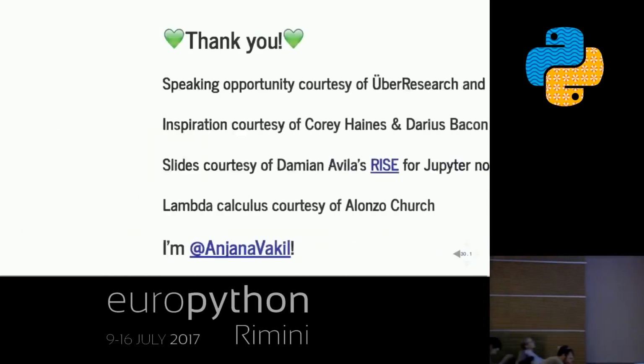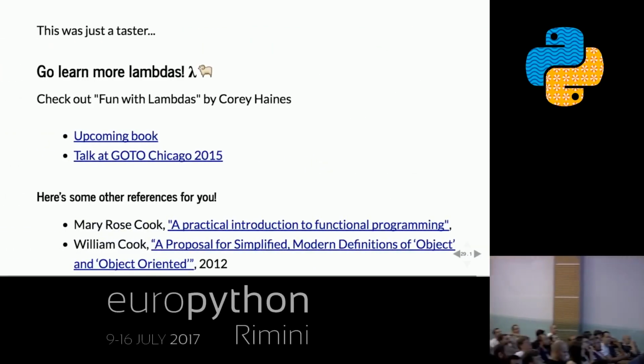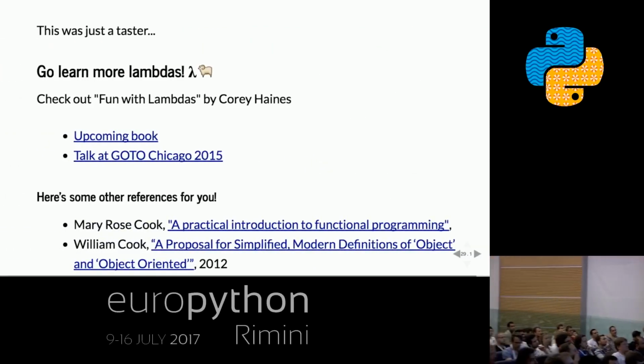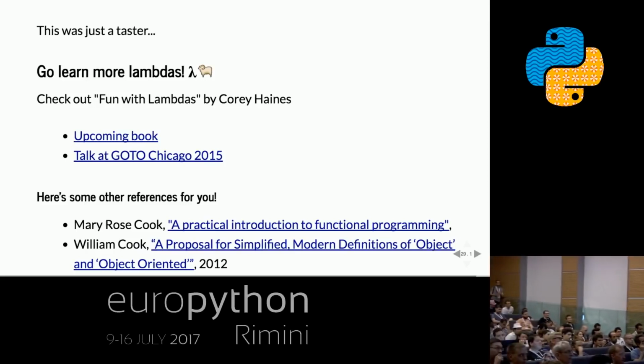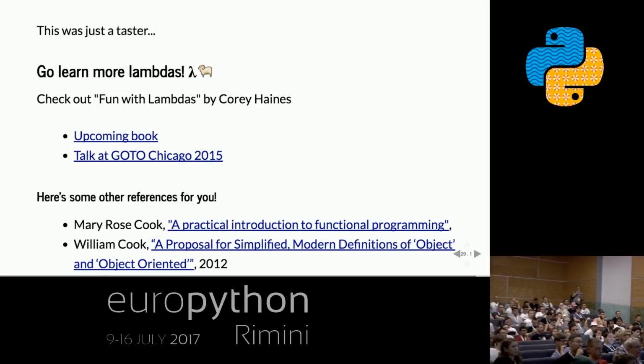So I just want to say these are some cool places to go read more about these things. Again, I will tweet out the location of this Python notebook.